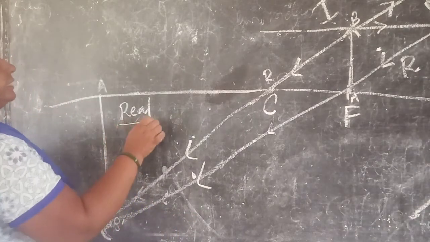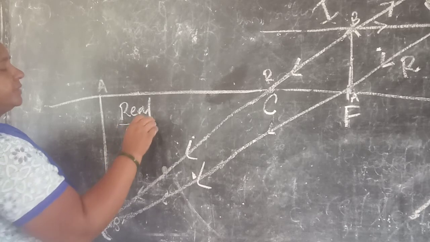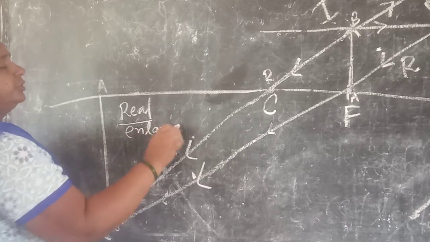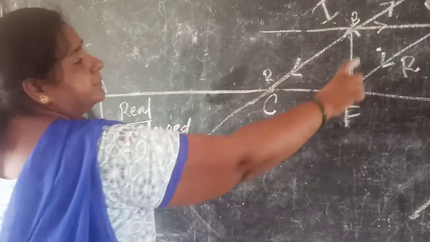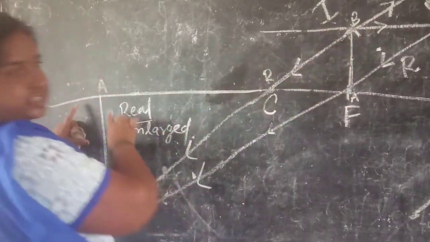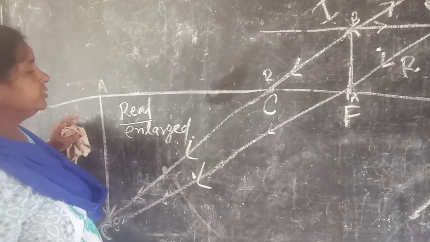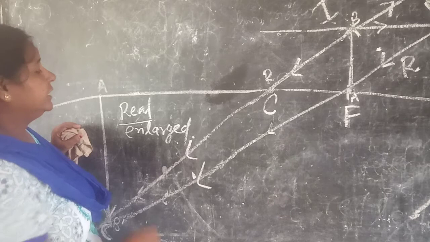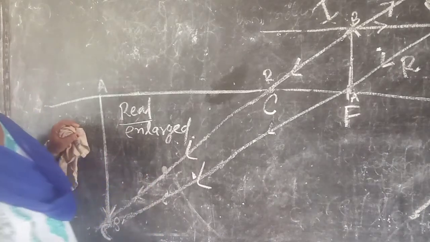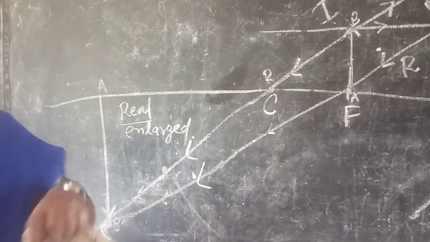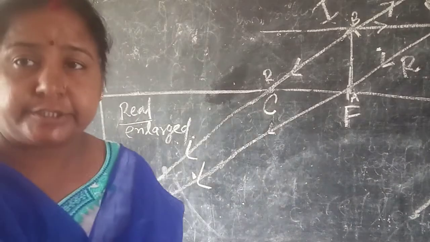Now the image will be real and enlarged. You see here, that is the enlarged image. This is the object AB and this is the image AB dash. And what else, inverted or erect?